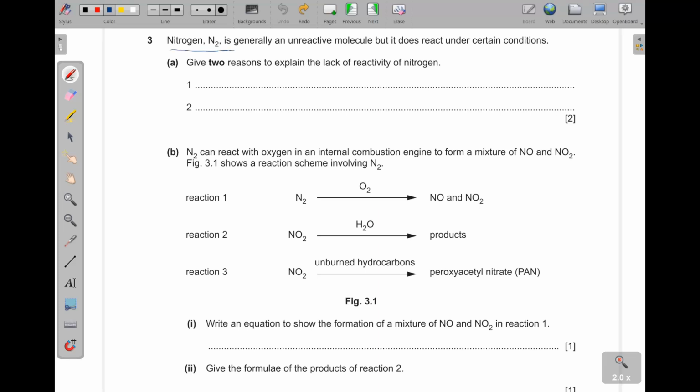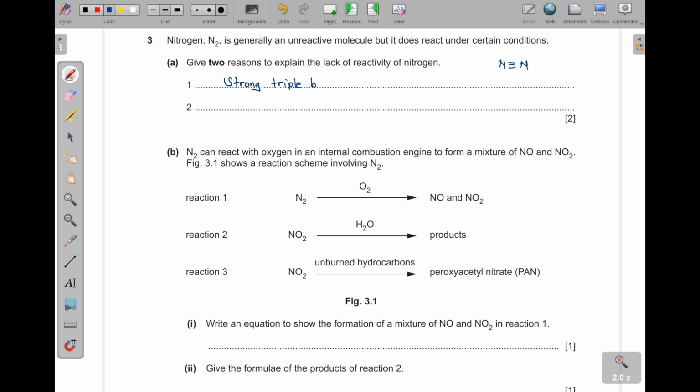Question 3. Nitrogen is generally an unreactive molecule, but it does react under certain conditions. Part A. Give 2 reasons to explain the lack of reactivity of nitrogen. So nitrogen, first of all, has this triple bond. Very strong bond. So we shall say it has a strong triple bond.